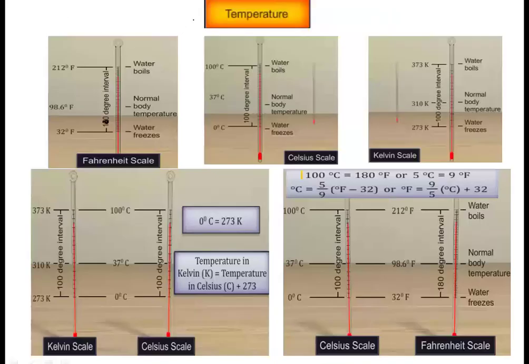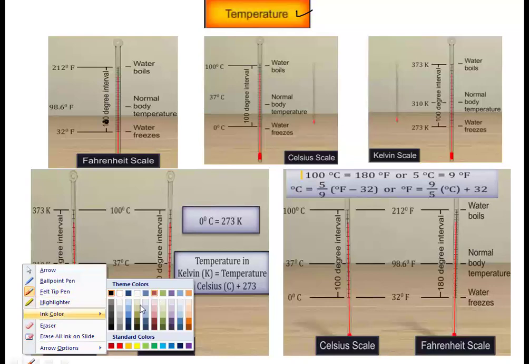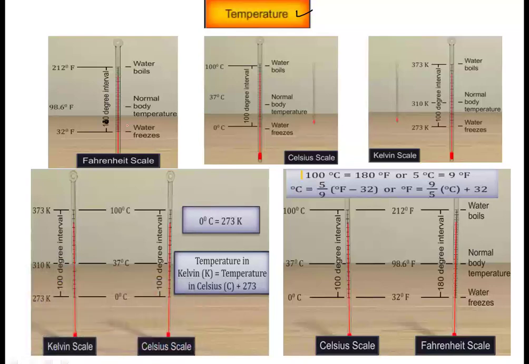Now the next property is temperature, again an important property. In this case, there are three scales which were used. One was the Fahrenheit scale, right, which has an initial point of 32 degree Fahrenheit to 212 degree Fahrenheit, and there was a gap or interval of 180 degree Fahrenheit.